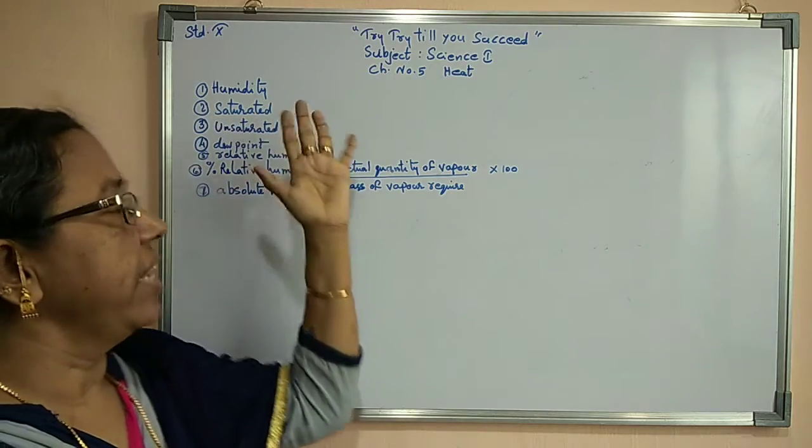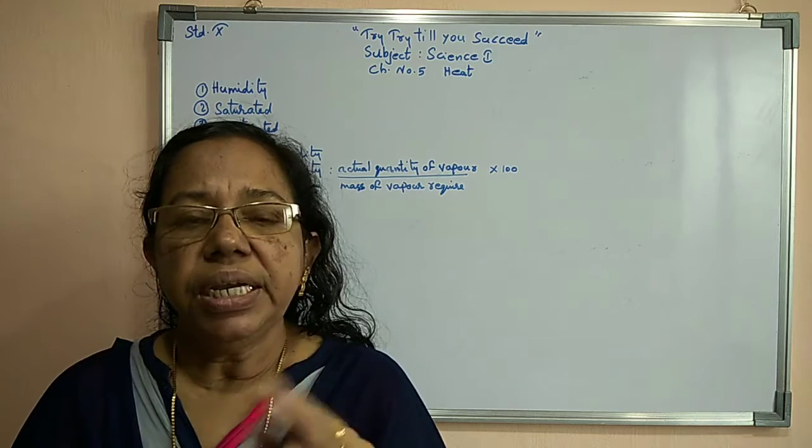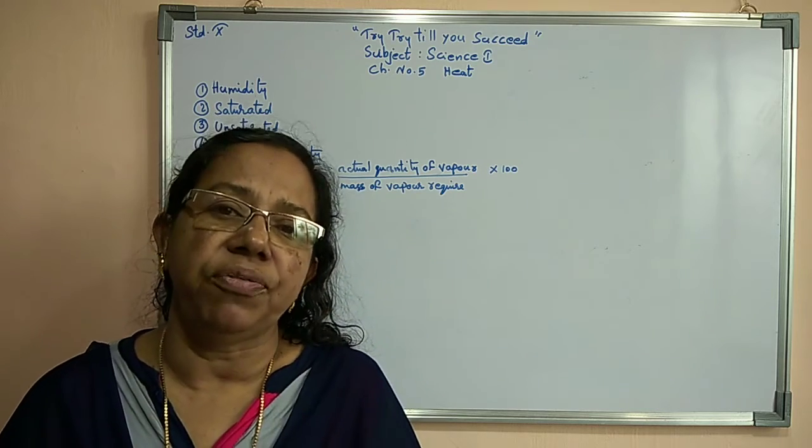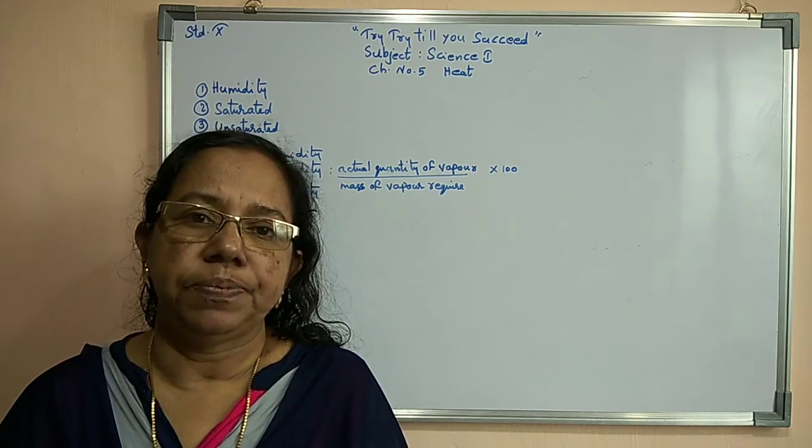Next, when can we say that air is saturated with water vapor? Consider a specific volume of air at a given temperature.